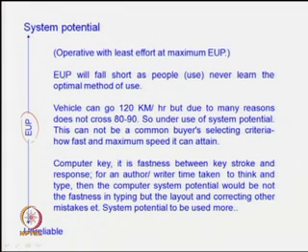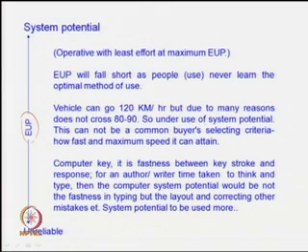Experienced user performance, EUP, will fall short as the user never learns the optimal method of use. For example, a vehicle can go 120 km/h, but due to many reasons does not cross 80 to 90 km/h speed limit.